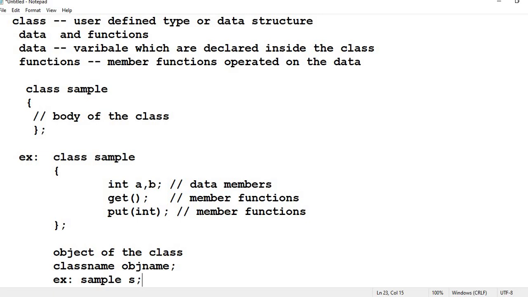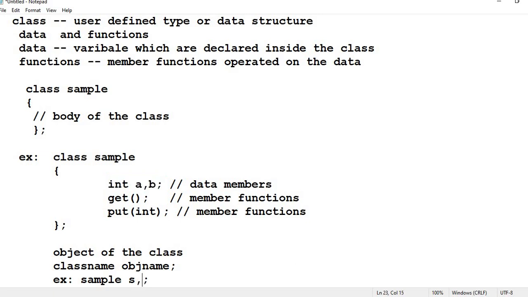Once the object is created, memory for the data members is allocated. For example, in C++ an integer is 4 bytes, so 4 plus 4, 8 bytes of memory is allocated for this object S. Here I have created only one object.